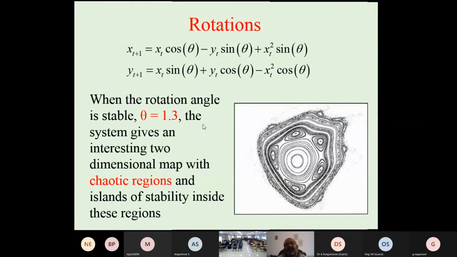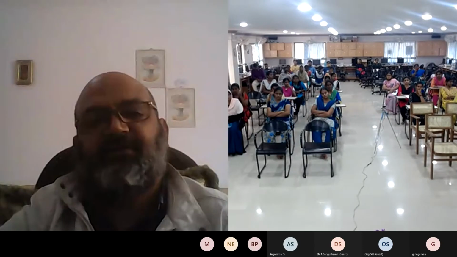Another is a simple system of three difference equations. It is a more interesting fractal.